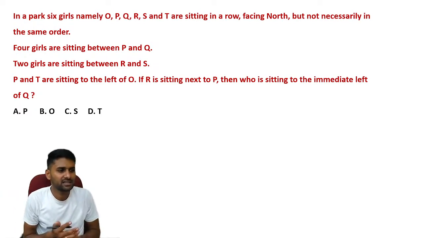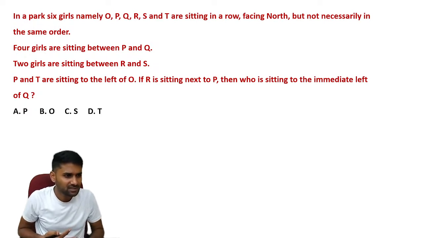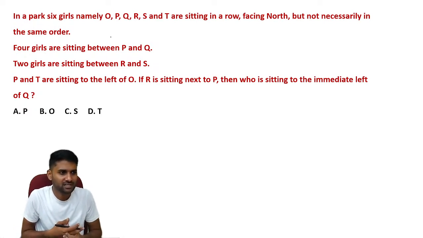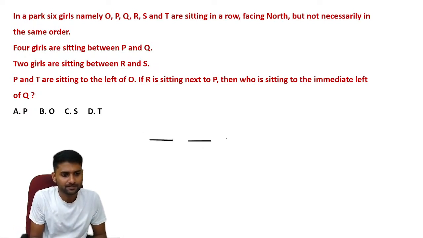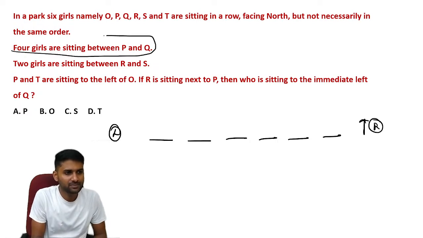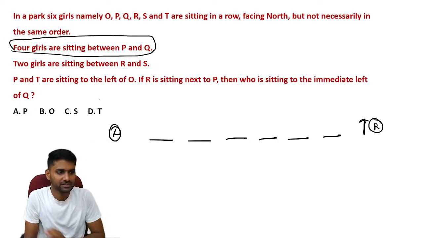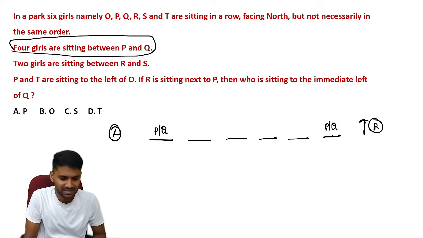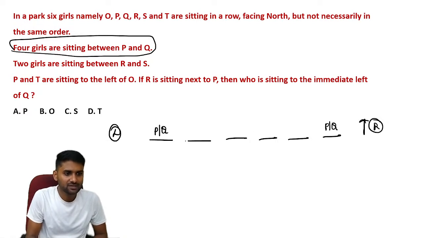Now see, in a park there are 6 girls, O, P, Q, R, S, T, sitting in a row, not facing each other. In total we have 6 people, with right side and left side positions. 4 girls sit between P and Q. So this information covers all 6 people. We are not sure of the PQ positions, but we can conclude that both sit at the extreme ends. 2 girls sit between R and S, leaving 4 positions.